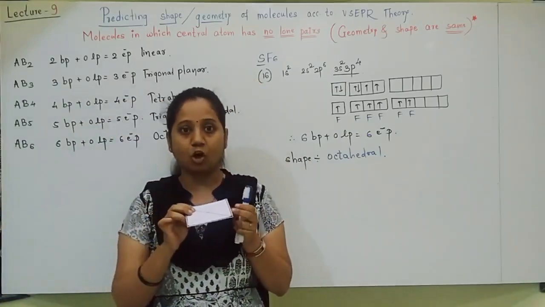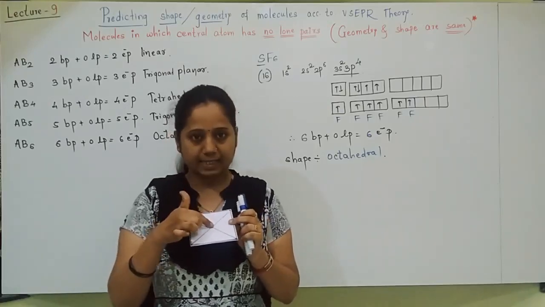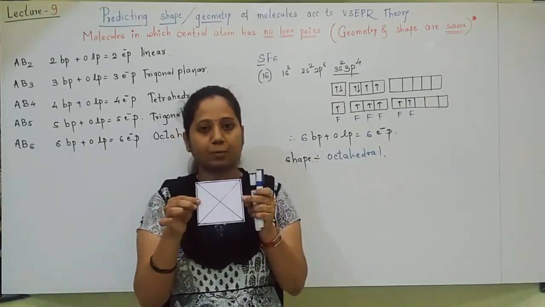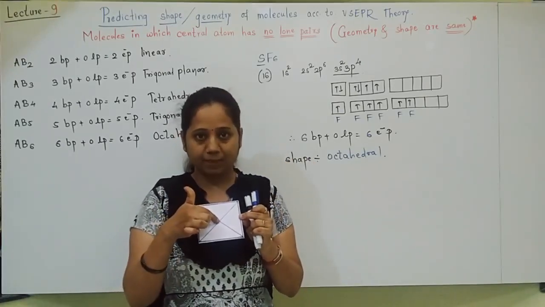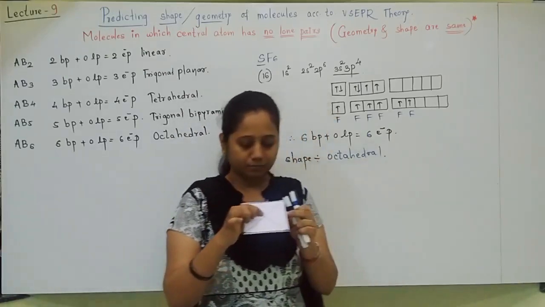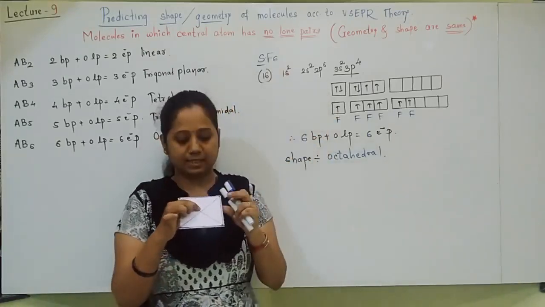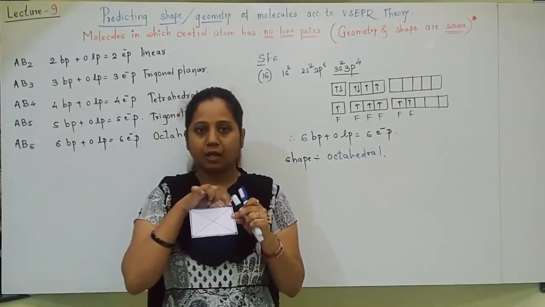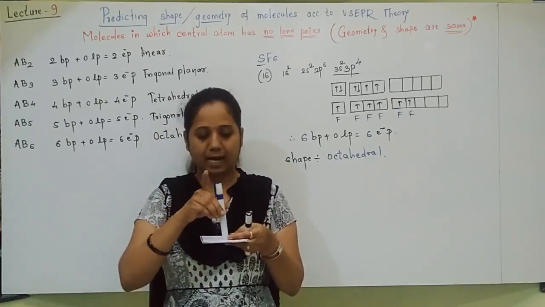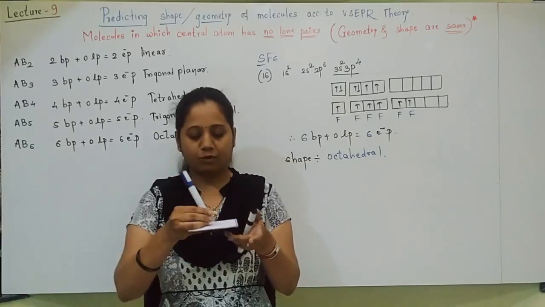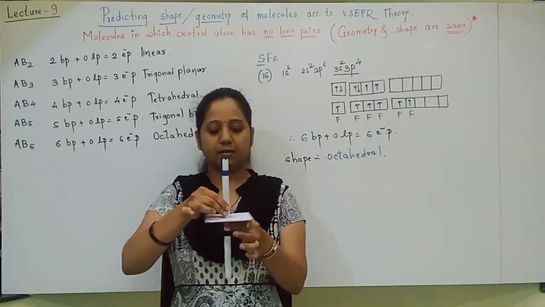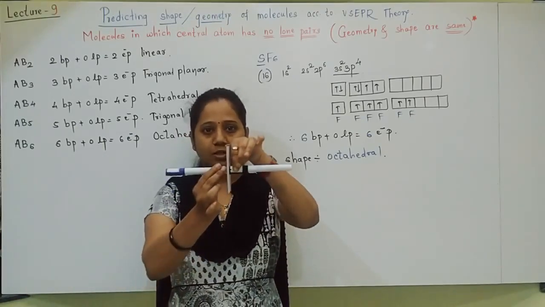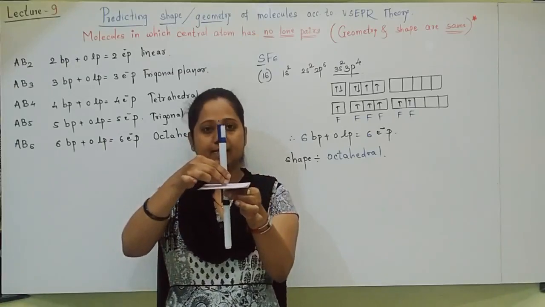In the SF6 molecule, octahedral geometry has S at the center. Total 6 bonds it is forming. So see properly: S at the center, then 6 fluorines, 4 fluorines at the 4 corners of a square, 1 fluorine at the top and 1 fluorine at the bottom, 1 up, 1 down. Understood? So this is how the octahedral structure will be.